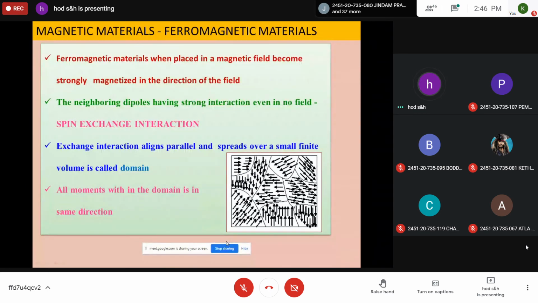You see the diagram, it has a number of regions. In each region, the electron spins are oriented in one particular direction. Take this figure for ferromagnetic material.